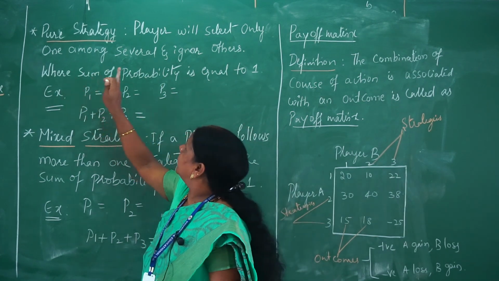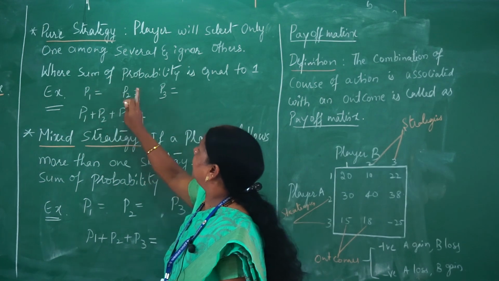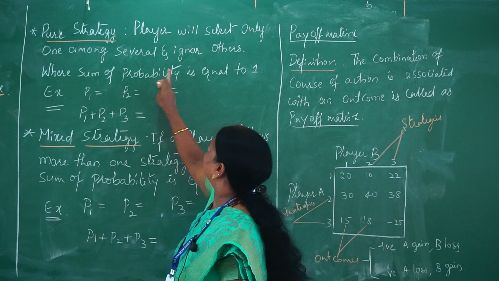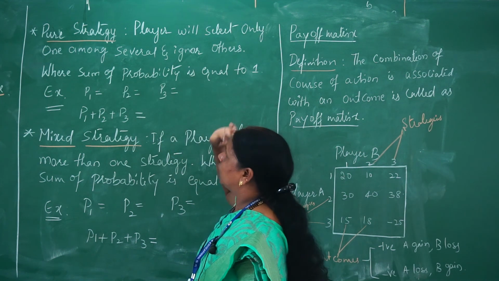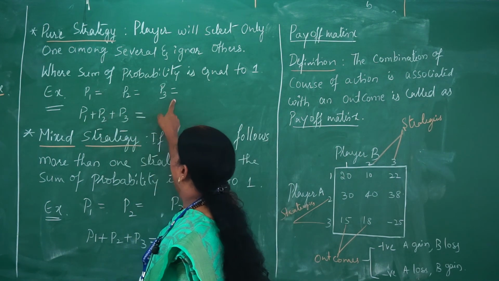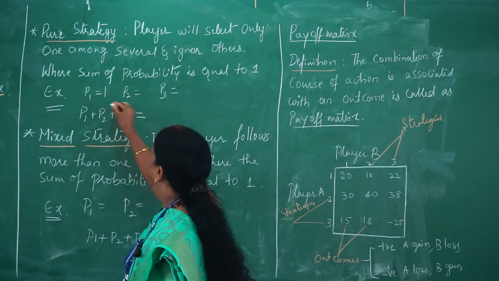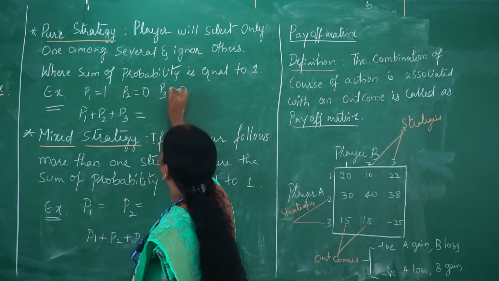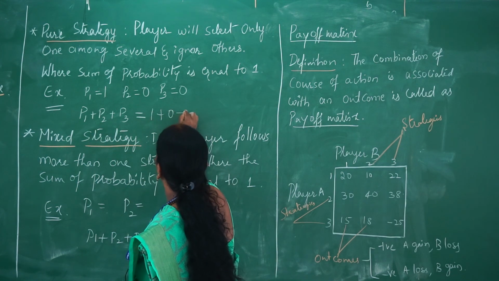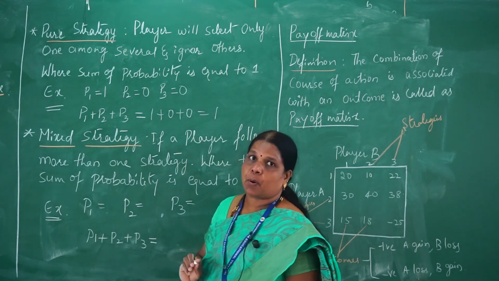Here, for the strategy the player selects, we find the probability such that the sum of all the probabilities should be equal to 1. For example, there are three probabilities P1, P2, P3. If he chooses only one strategy, P1, then P2 and P3 should be equal to 0, and the sum of all these should always equal 1. This is the condition for evaluating the probability.